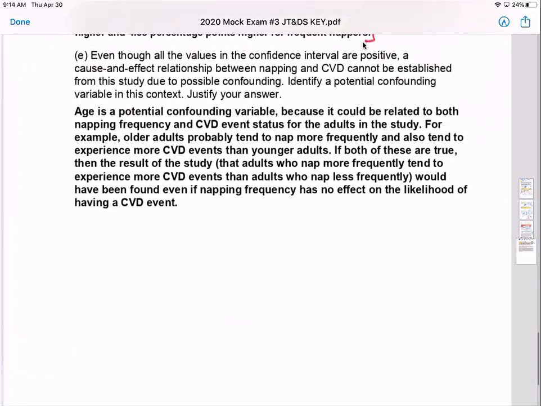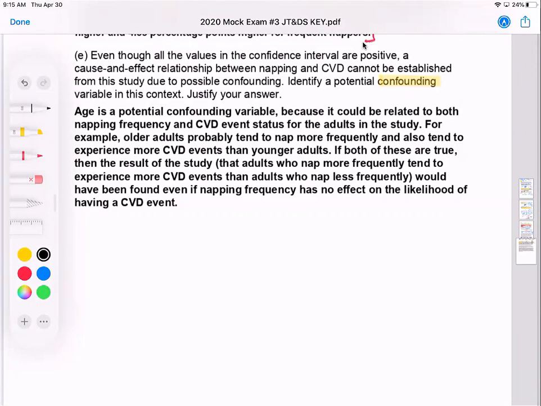Letter E: even though all the values in the confidence interval are positive, a cause and effect relationship between napping and CVD cannot be established from the study due to possible confounding. Identify a confounding variable. Oh, I really like these questions. A confounding variable. Justify your answer. So on the previous question, we reviewed confounding with the barbell curls.